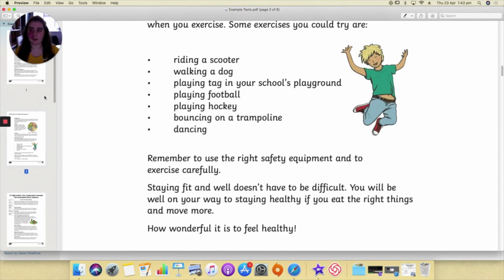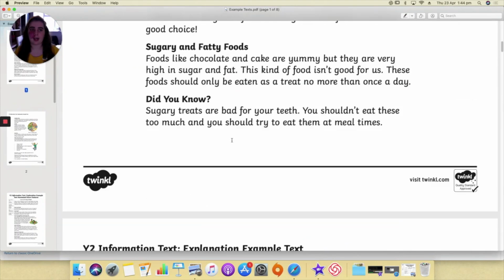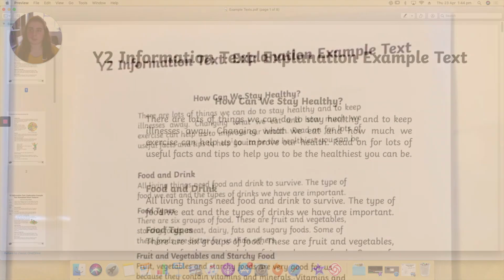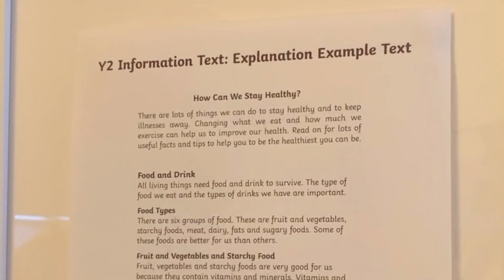Okay, so now I'm going to get a printed off copy of this text and we'll go through it together and see which features we can spot. Sorry about the dodgy lighting. Hopefully you can see how I've managed to put up the text on this, actually a picture frame here. But get your highlighters at the ready and we're going to go through it and point out some of the features of this example explanation text.